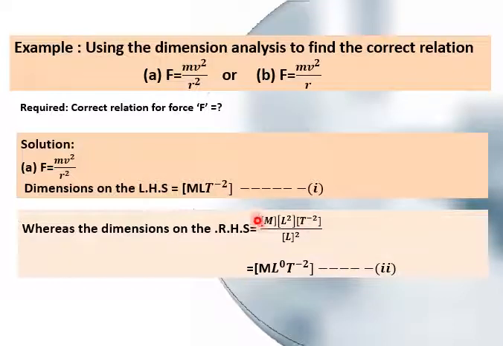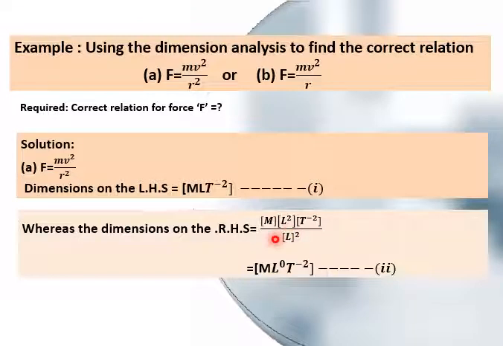For mass, the dimensions will be capital M. For speed, it is LT minus 1, and this is squared, so it will become L square T minus 2, divided by r square. As r is radius and radius has the unit of meter, this is L square.